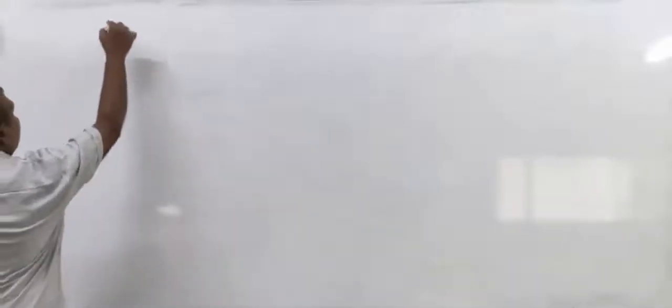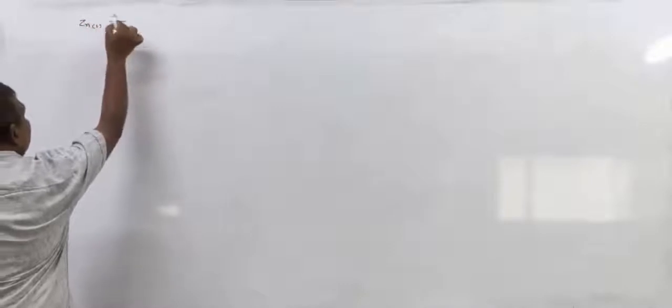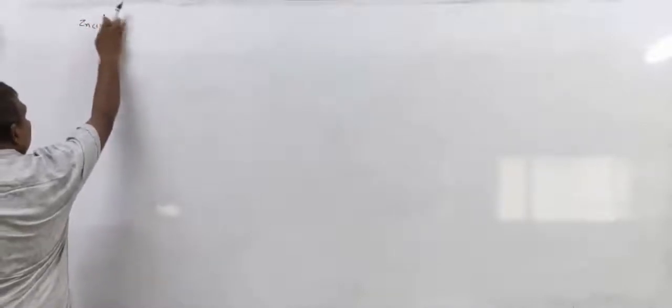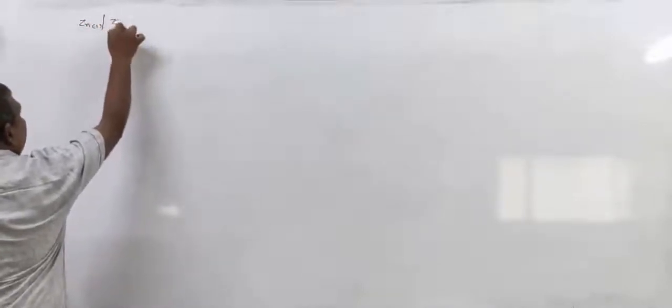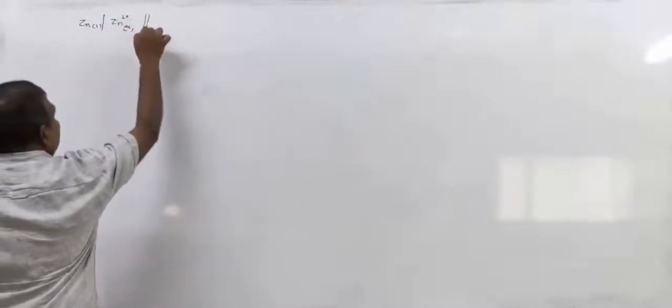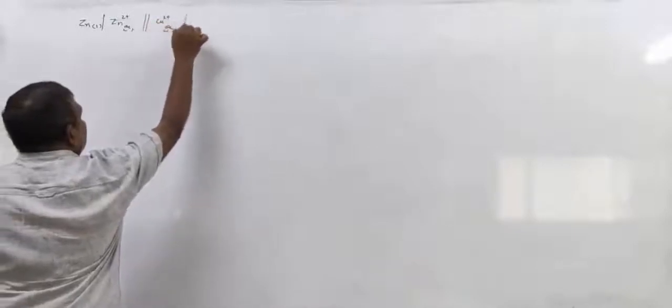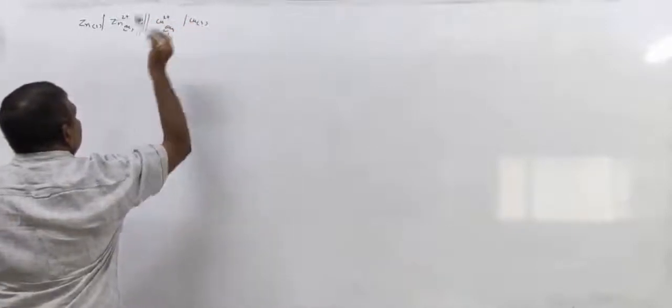See, for example, the Daniell cell representation: Zn solid, Zn2+ aqueous, Cu2+ aqueous, Cu solid.